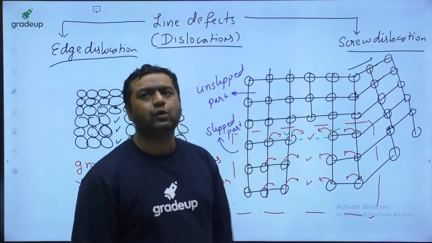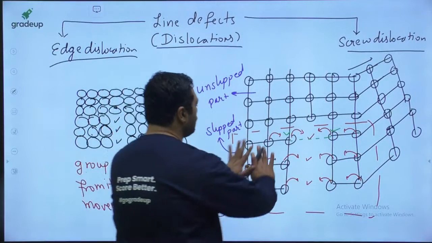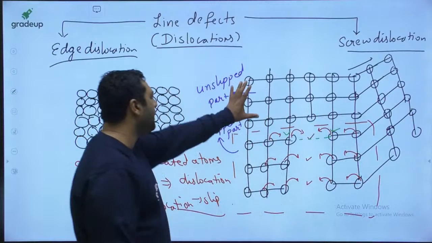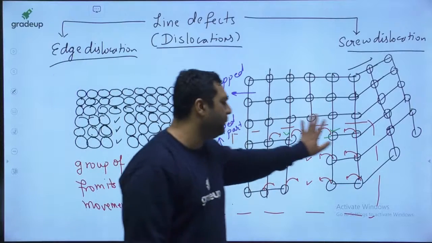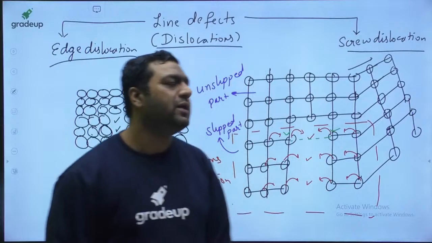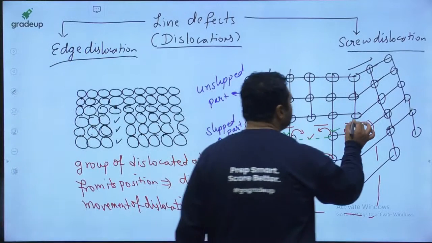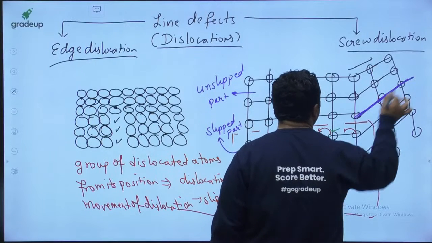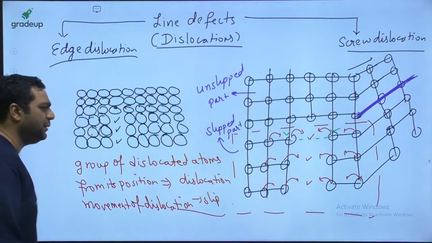Because in the lower part you can feel the motions of atoms. And my dear, this part is going to be the slipped part. This upper part is the unslipped part. So this is the part where slipping is going to take place. In the upper part there is no slipping. So my dear, I would like to say that this is the line which separates the slipped and unslipped part.